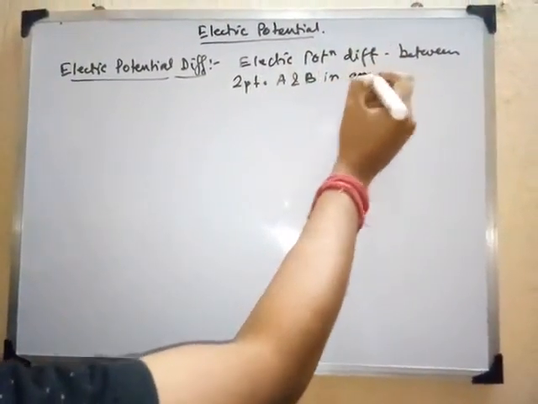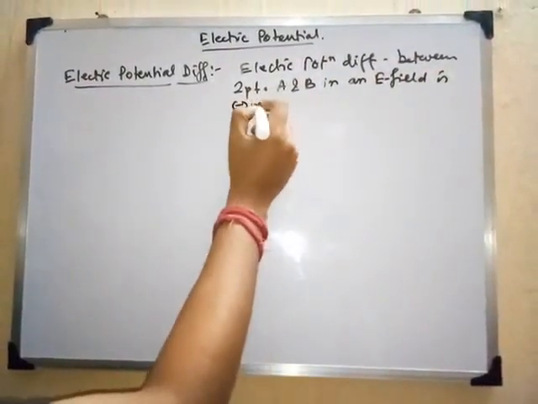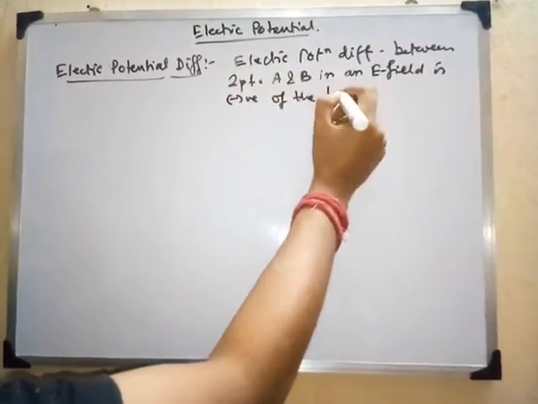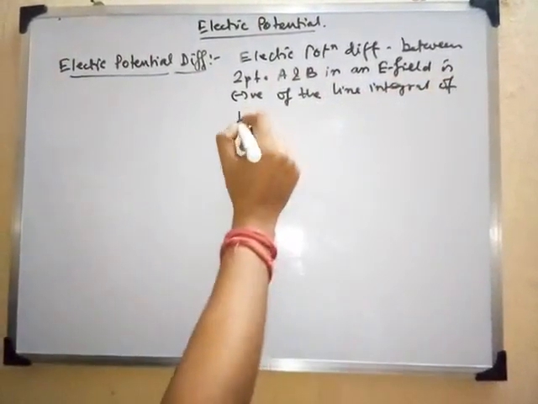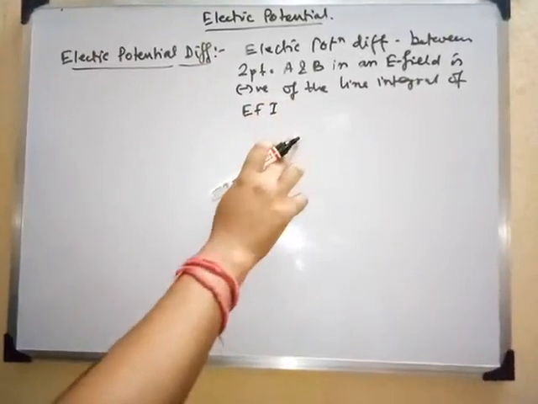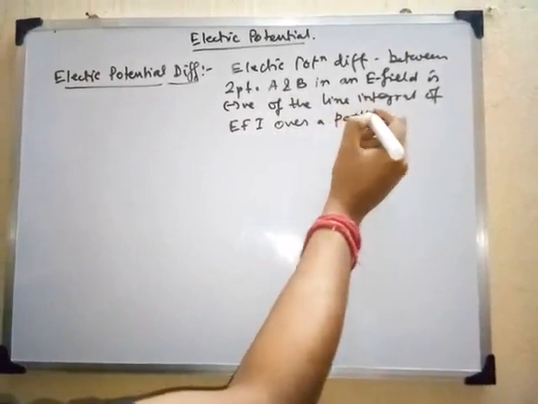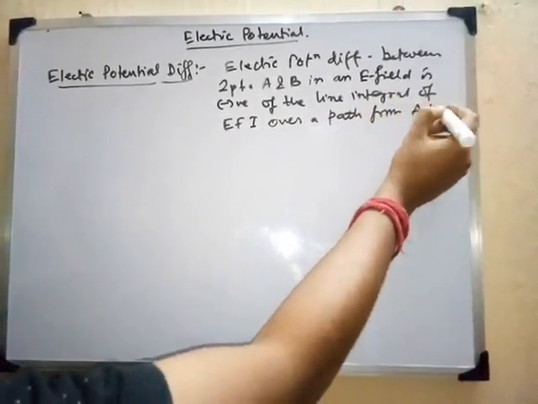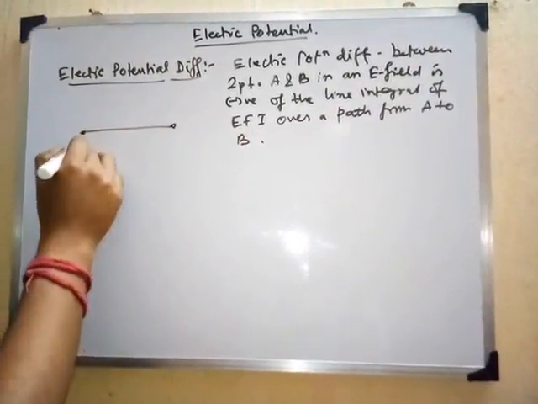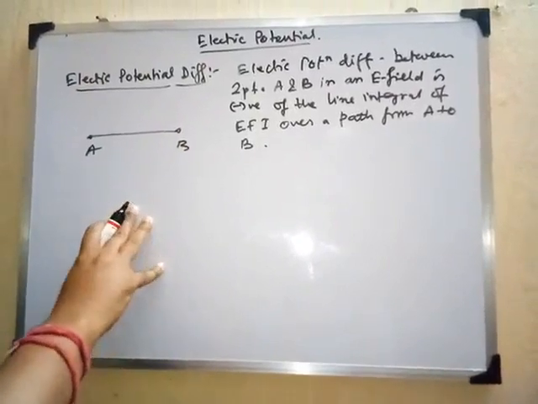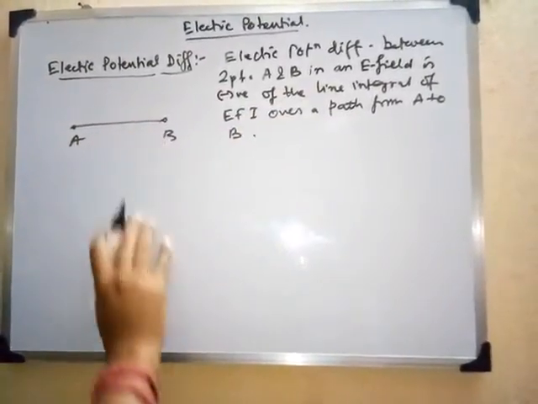In an electric field, it is the negative of the line integral of E, the electric field intensity, over a path from A to B, right? You have studied about this thing. So if these are the two points, A and B, simply we can write the electric potential difference in terms of this, as per our definition and in terms of vector expressions.